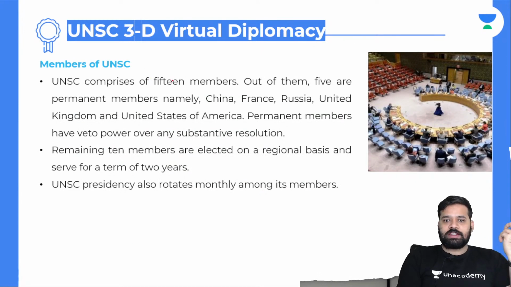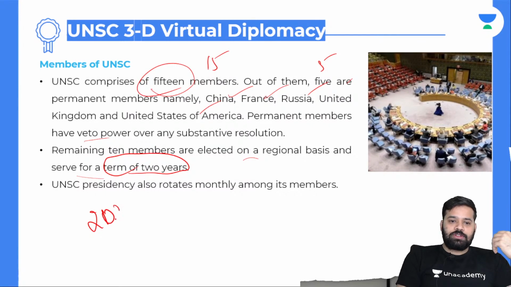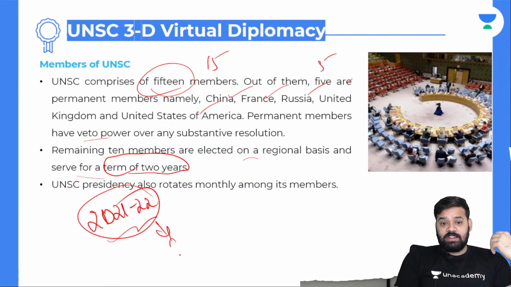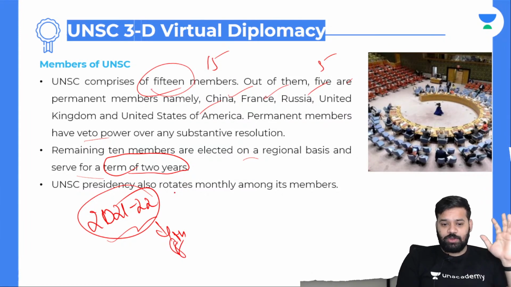And about the members of UNSC, I have already told you there are 15 members. Out of them, 5 are permanent members. Permanent members are China, France, Russia, United Kingdom, USA. And the permanent members have veto power. I have already told you what is veto power. And the remaining 10 members are elected on a regional basis and serve for a term of 2 years. So India has a term for 2021-22, 2 years. This is the eighth time that India is getting to be a non-permanent member of UNSC, and also India is trying its best to get permanent membership at UNSC, but that's going to take time.